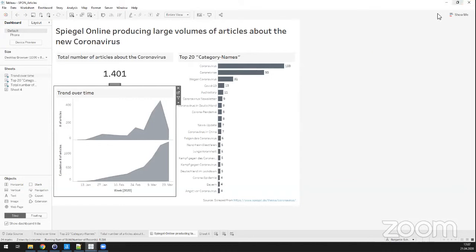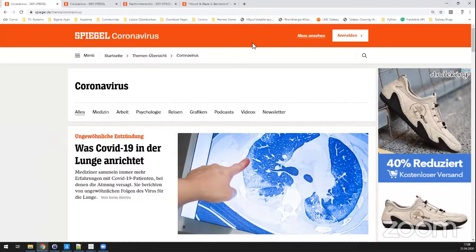To make this possible, I had to download all the articles and then parse out which of these articles were about the new coronavirus and which not. To do that, I used Alteryx, and using Alteryx or other tools, you can simply download websites as text.